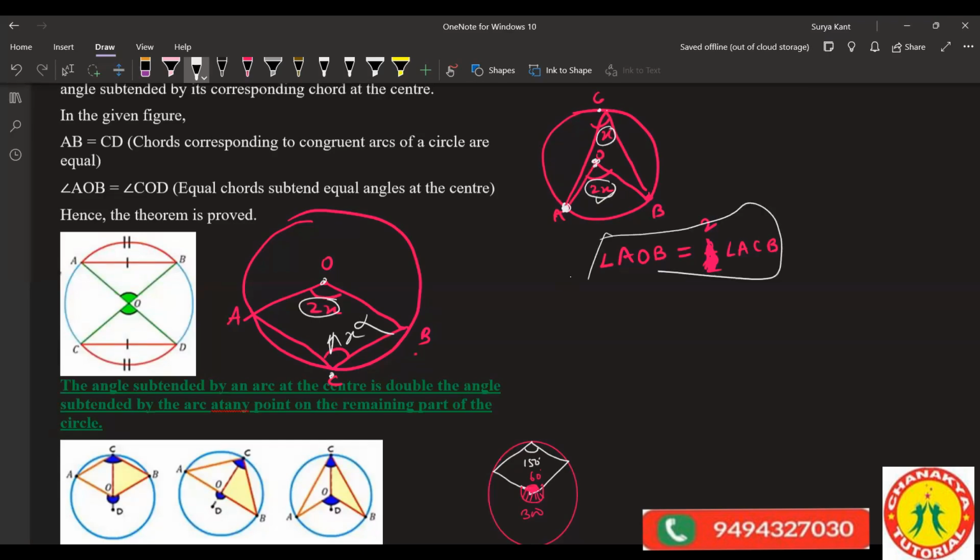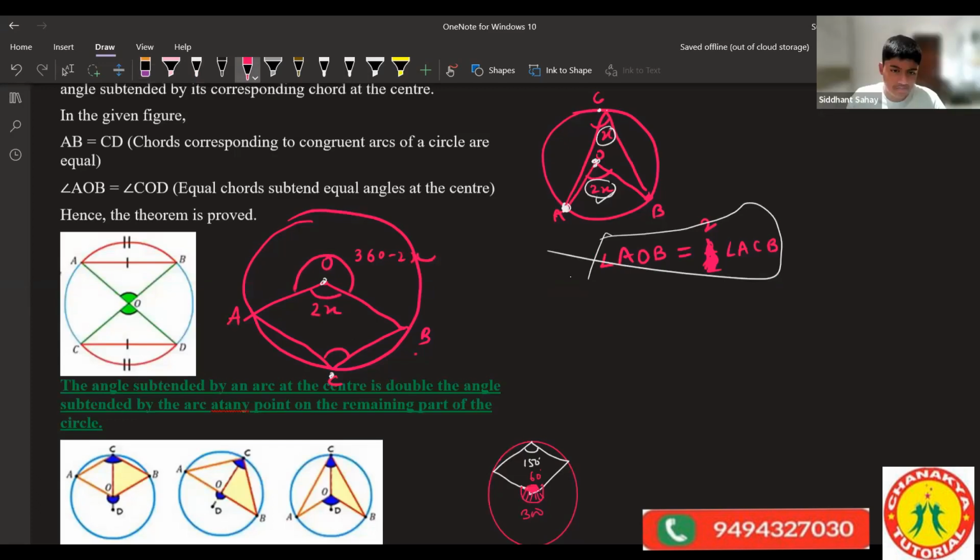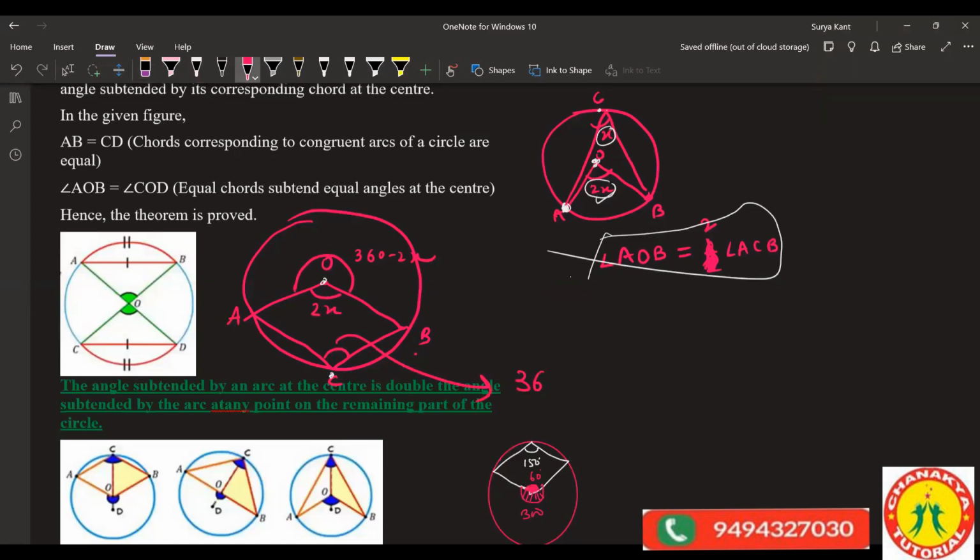Half of that, that is 360 minus 2x divided by 2. Because now what we were telling is correct: if you are going to find this circumference up angle, if this is 2x, the angle will be 360 minus 2x, right? Up concept or down concept. Clear to everyone? Half of that will be this angle. Now that thing will just be 180 minus x, because the two- 180 minus x, correct.